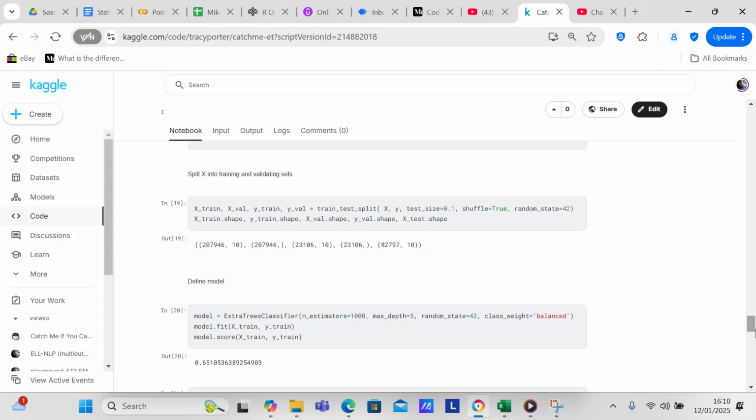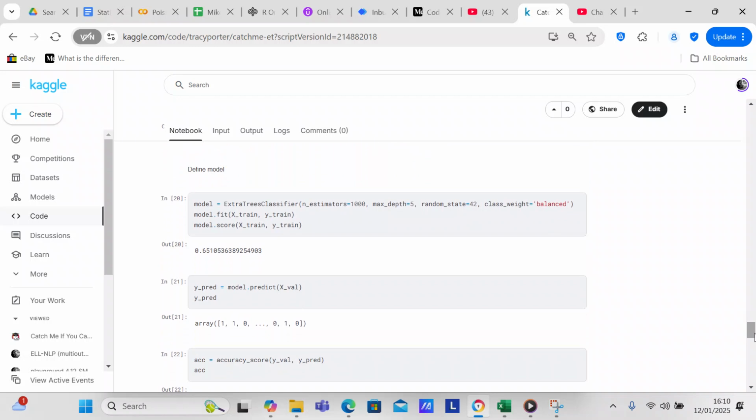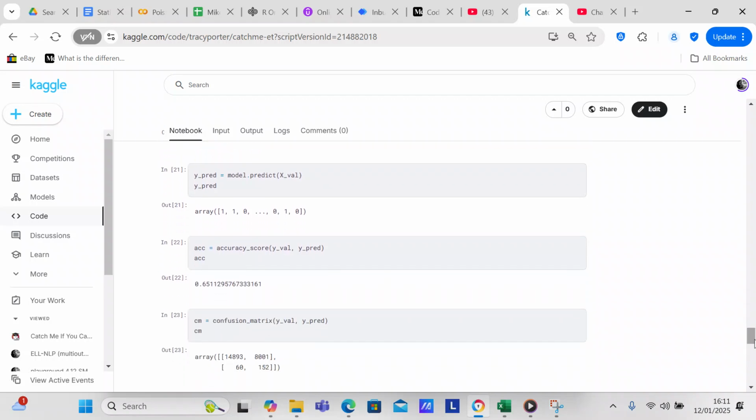Now we're going to define the model. When we define the model, we're going to use sklearn's ExtraTreesClassifier with n_estimators 1000, max depth 5, random state 42, class weight equals balanced, and then we're going to fit it. We're going to fit X train and Y train, and then we're going to check the score, and the score is 65. So we're going to predict on the validation set. You can see that we've got some ones and zeros, and then we're going to check the accuracy of the validation set, and it's 65 accuracy.